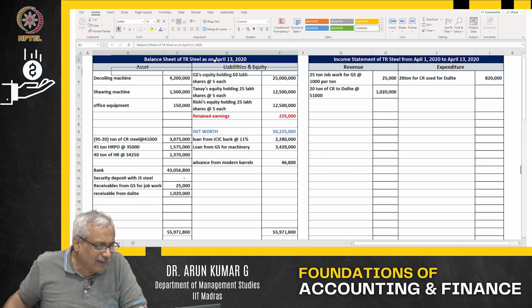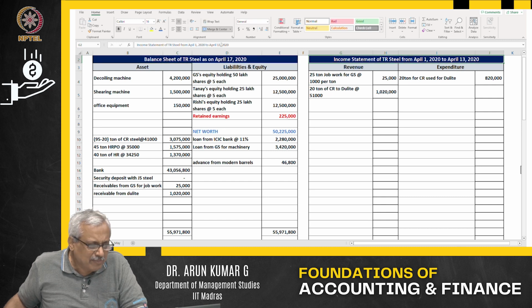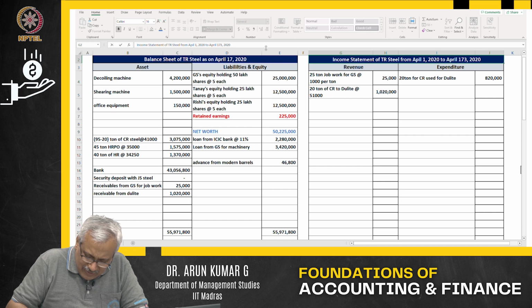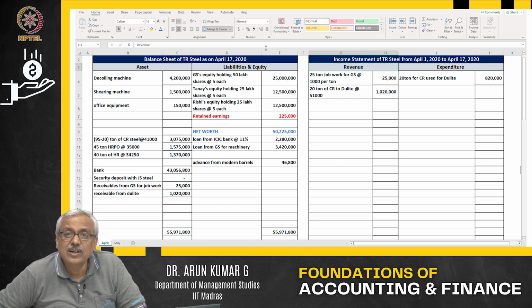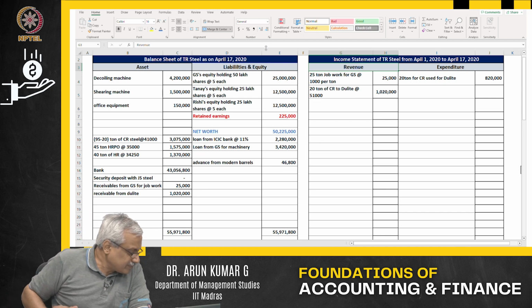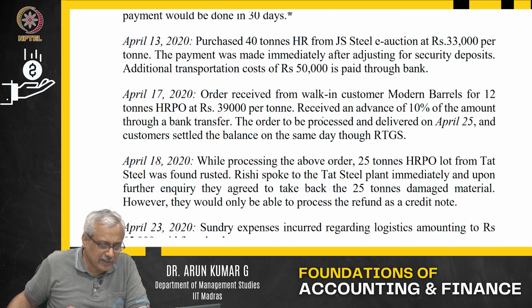So it is on April 17th. I will make the change out here. On April 17th, my balance sheet will look like this. From April 1st to April 17th, what happens? My income statement will look exactly like this. Moving on further, from here, we move to the April 18th transaction out there.